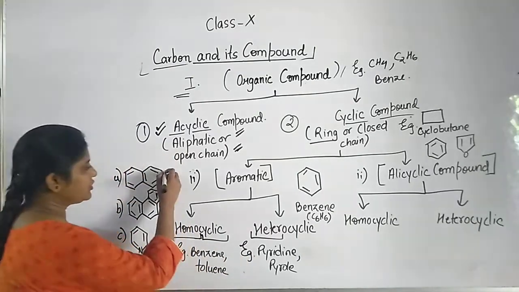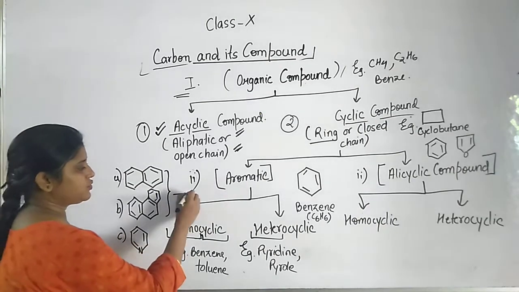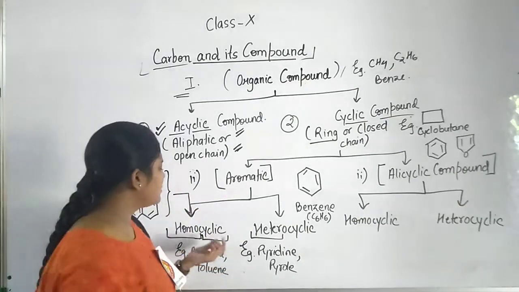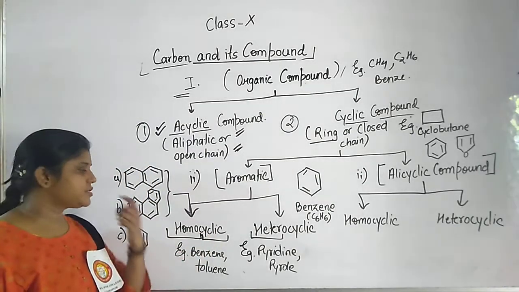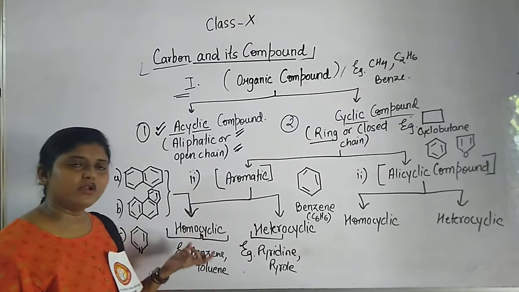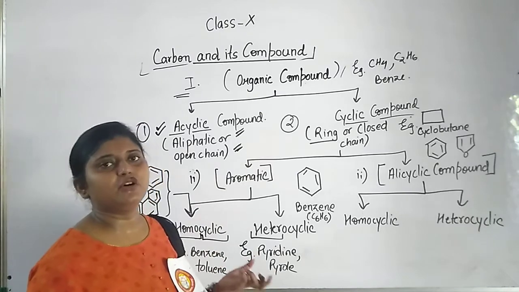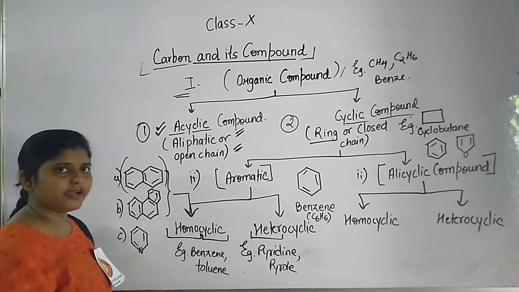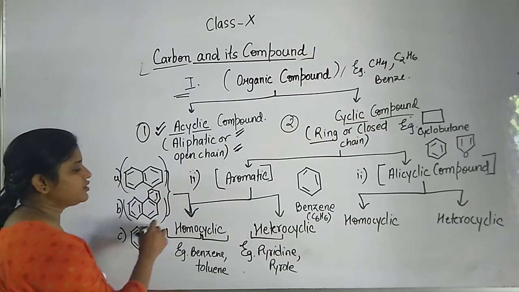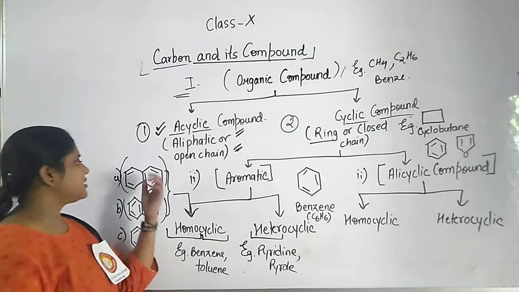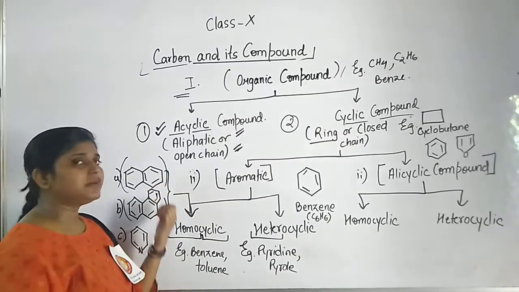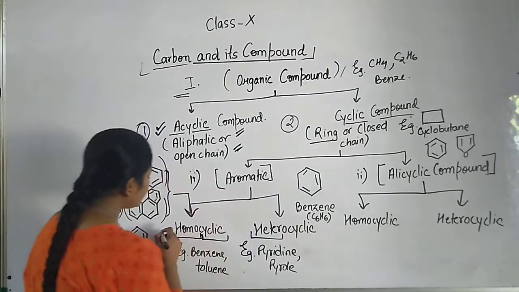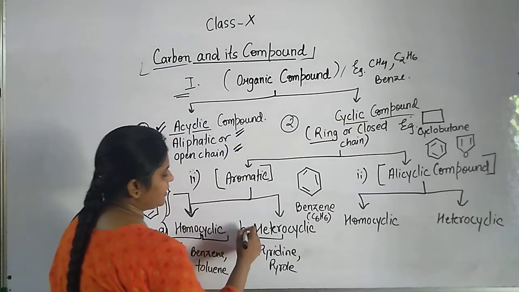So talking about these two, they will be homocyclic compounds, that is carbon compounds which are formed only by a chain of carbon. You can see here there is a chain of carbon atoms, and in this compound also there is a chain of carbon. This is nothing but naphthalene, this is nothing but anthracene. Now talking about the second, let us suppose it is A and it is B.